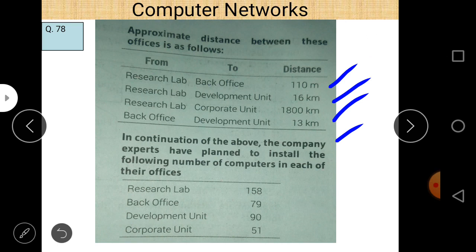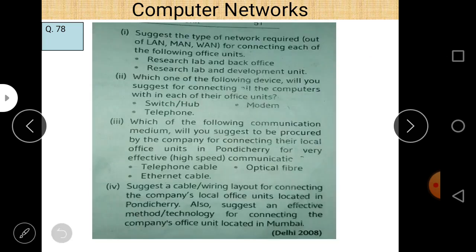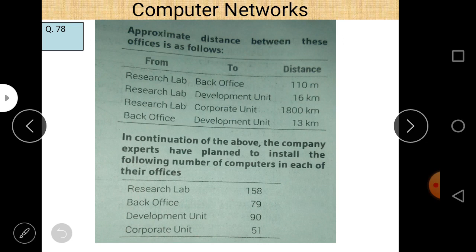And the next part is in continuation of the above. The company experts have planned to install the following number of computers in each office: research lab 158 computers, back office 79 computers, development unit 90 computers, and corporate unit 51 computers. These are the questions asked related to this problem. You can easily see that the maximum number of computers are in the research lab. So if a question is asked related to a server room, the answer is no doubt the research lab.